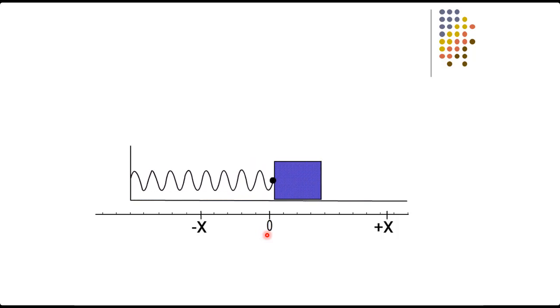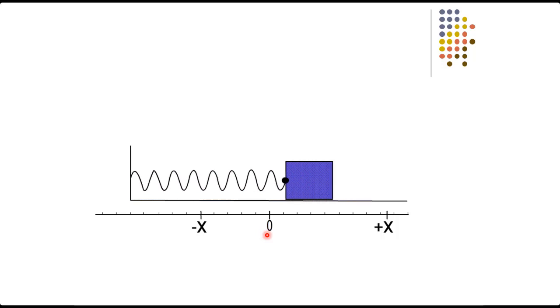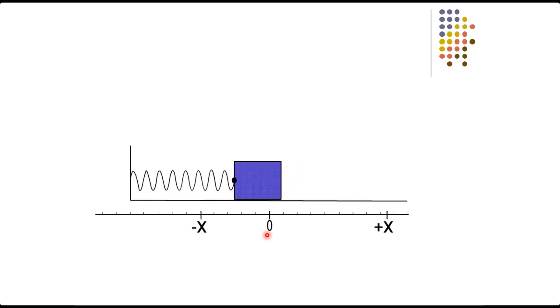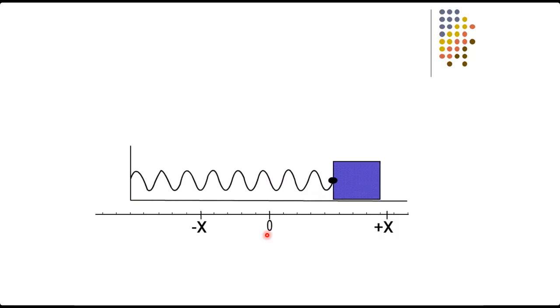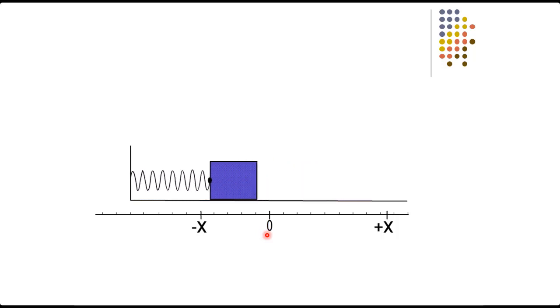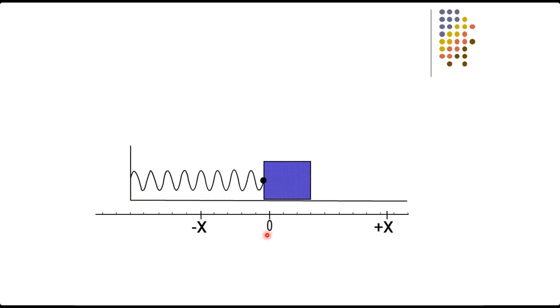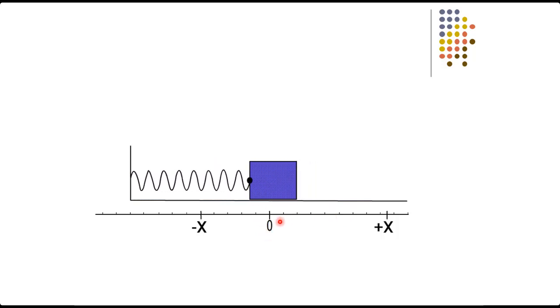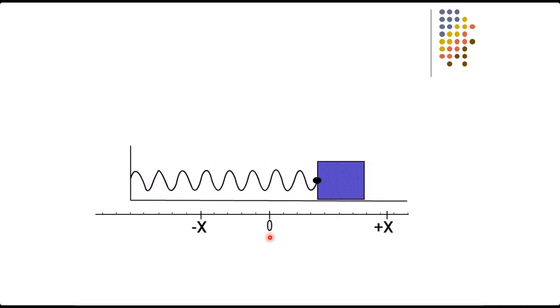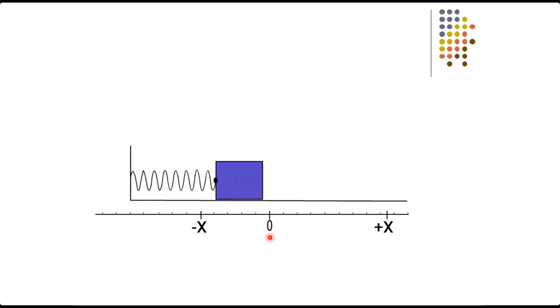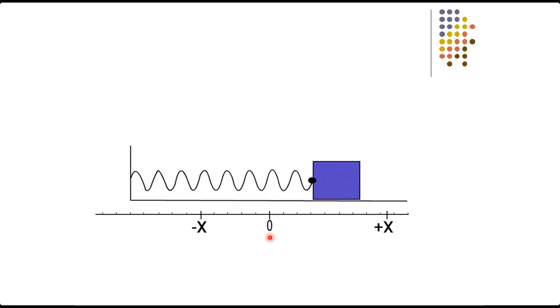You know what is the meaning of inertia? Inertia is that property of a body by which the body tries to continue its state of rest or of motion. So in that case, when we stretch the spring, the body comes to its equilibrium position due to the restoring force acting on it.